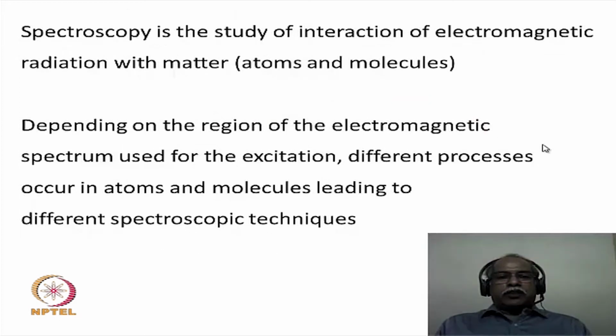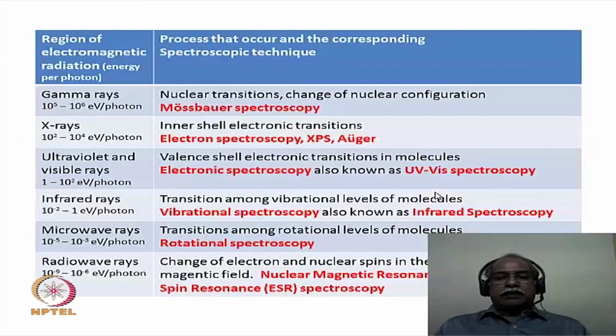Having defined spectroscopy as the study of interaction of electromagnetic radiation with matter, now, depending upon the region of the electromagnetic spectrum that is used, we have to consider what the various processes are that can take place in atoms and molecules, how one receives information in these processes, and what the spectroscopic techniques are that correspond to various wavelength regions of the electromagnetic spectrum. This is actually defined in this particular table.